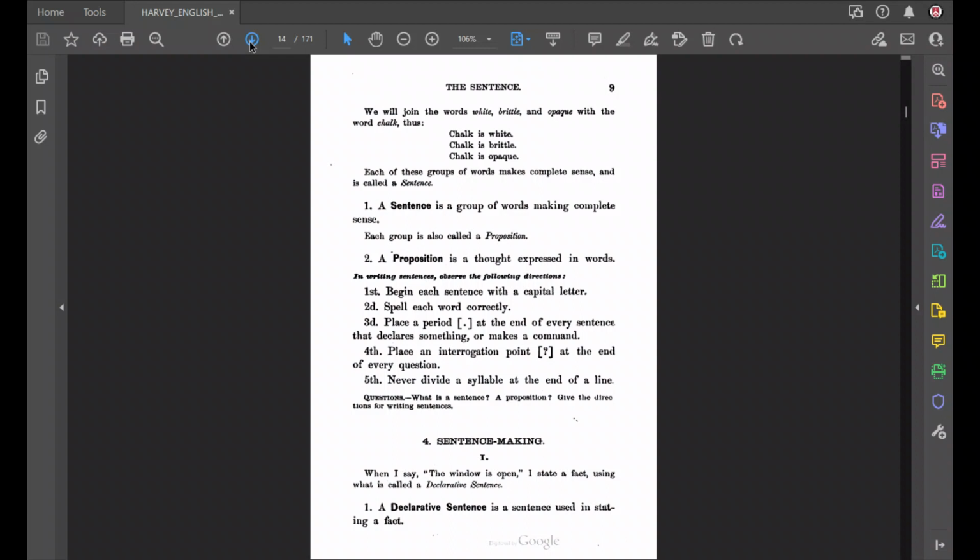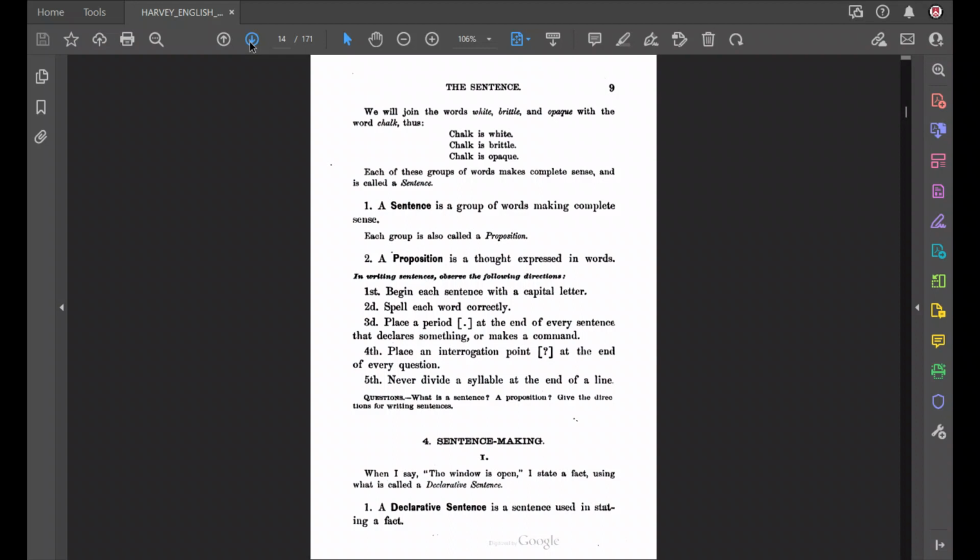A capital letter at the beginning of a sentence is a sign to your reader that you're starting a new idea. You understand that? A capital letter at the beginning of a sentence tells your reader, I'm starting a new idea here. I'm starting a new sentence here. It's a sign for your reader, not for you. It's for your reader.